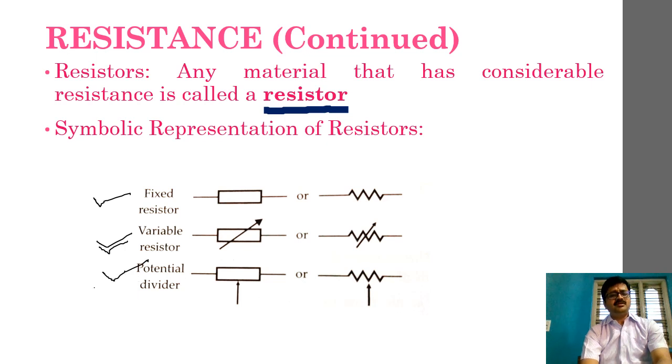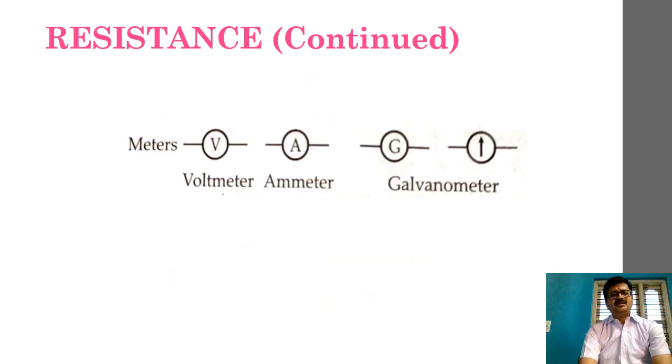Potential divider resistance is our third kind, and you can easily notice how its symbol is denoted. I hope these things are quite clear to you all. Again, let me repeat, pause the video, draw these diagrams and be prepared. Now let's move on to the next part.